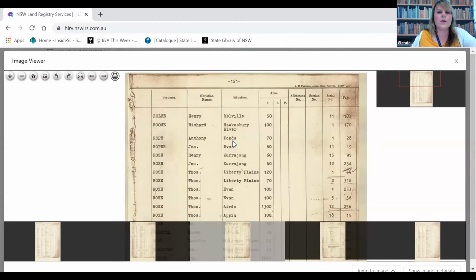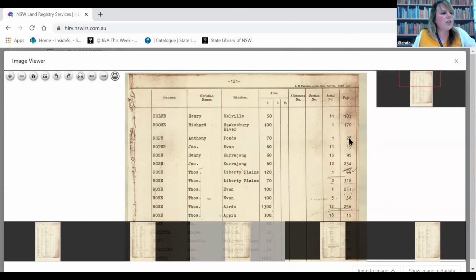So we've just got Anthony Rope here. Situation is the Ponds. He's got 70 acres and it's got a serial and a page number. So the serial number and the page number are your next attributes to put into HLRB, so you need to take them down. Then you put them into the Register of Land Grants and Leases, and you can see more about this grant. So Wendy will be showing you this in detail next week.